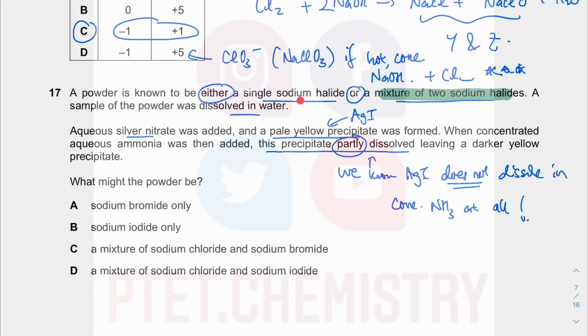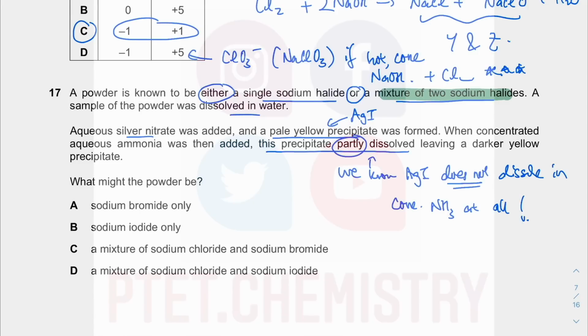If it is just sodium iodide, you get silver iodide when you add silver nitrate. If that is the case, when you add concentrated ammonia, there will not be a decrease in the mass of the precipitate, because AgI does not dissolve in concentrated ammonia. The fact that it dissolves means that it must be a mixture.